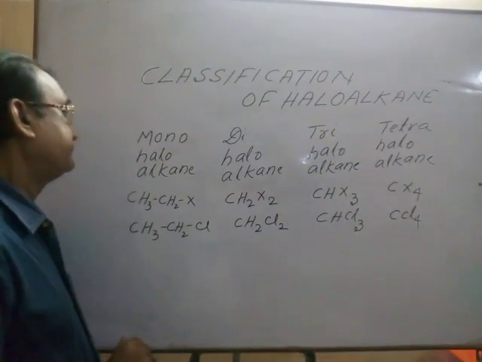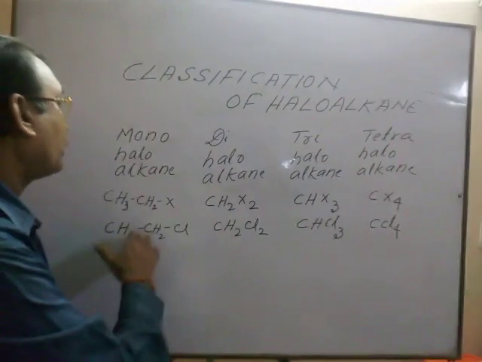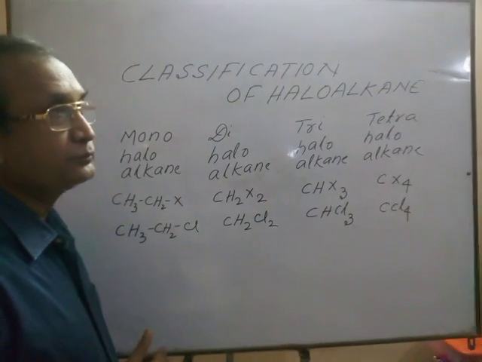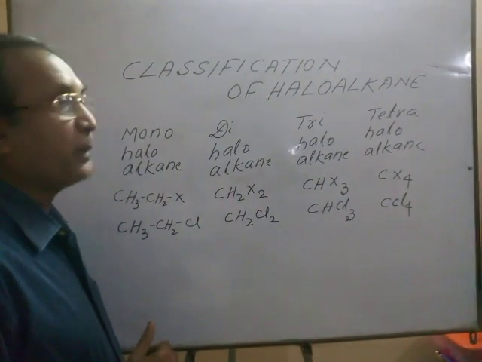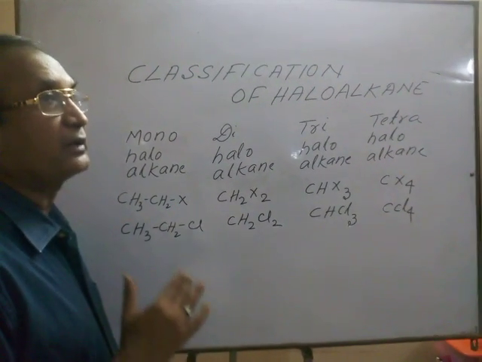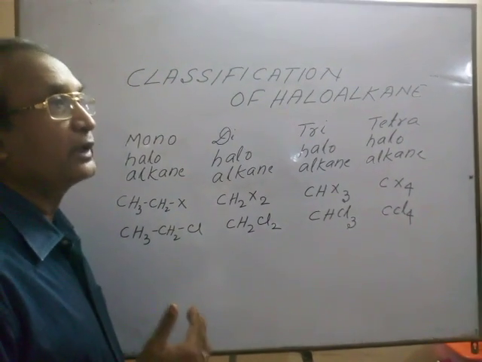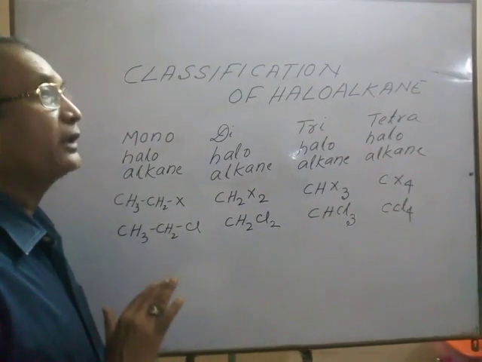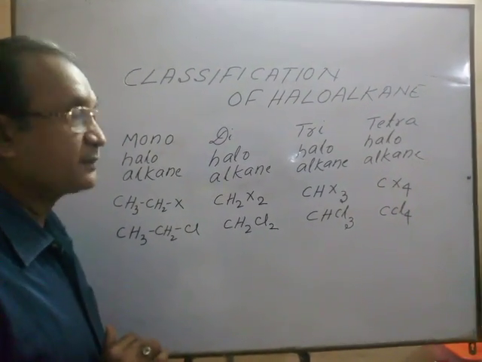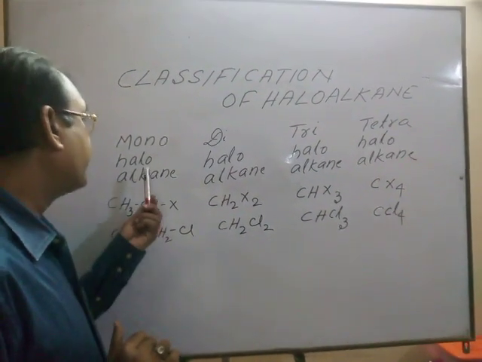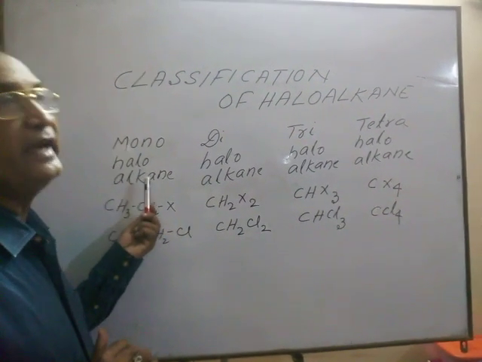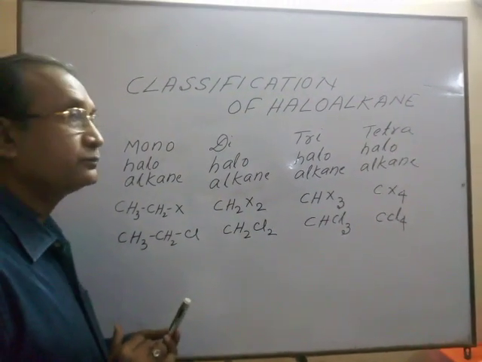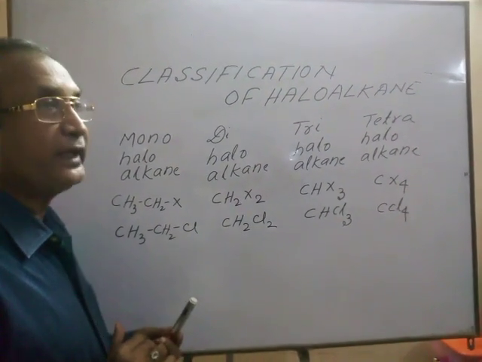If we consider monohaloalkane, it can again be divided into 3 parts as per the position of carbon, or what we can say as per carbocation. Number 1, primary haloalkane.